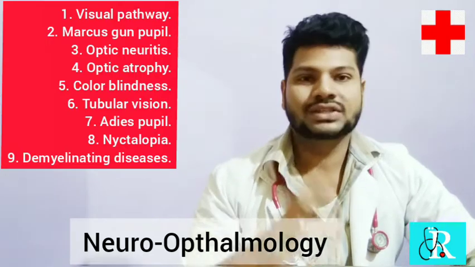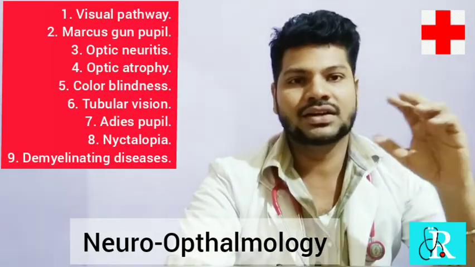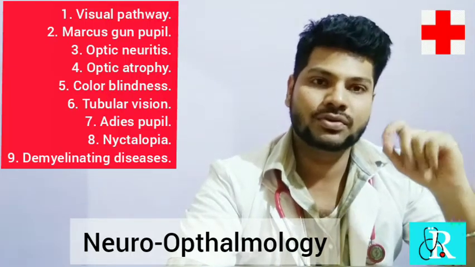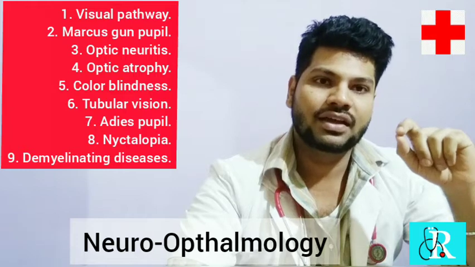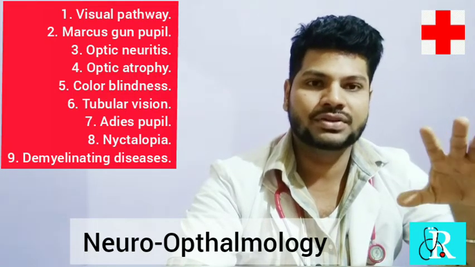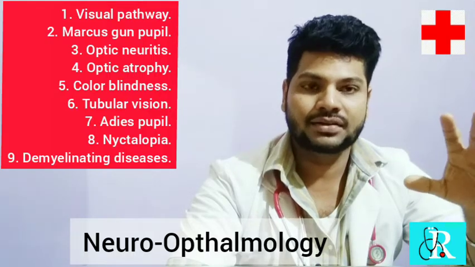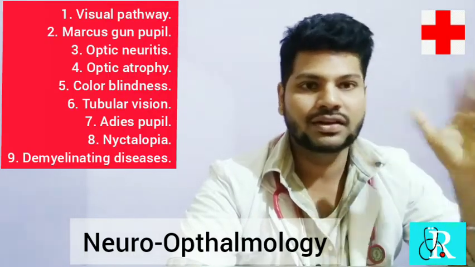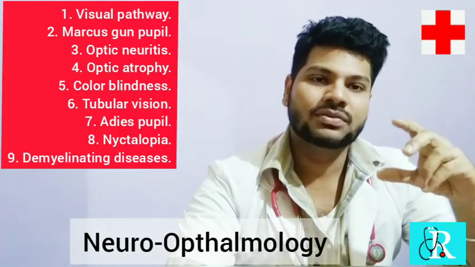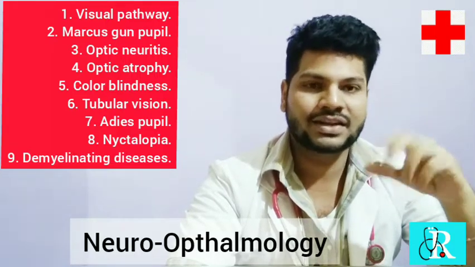So next, consider what is color blindness. Color blindness is a condition that is not exactly a disease, it is a hereditary defect wherein the person is unable to see colors like red, green, blue and yellow. These colors are not seen by the person, or he may be completely color blind. He can see all the natural colors, whatever the material colors are there, in a black and white form. So this is a condition which is called color blindness, and it is non